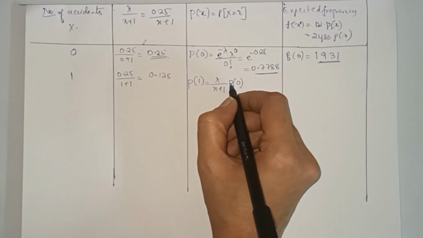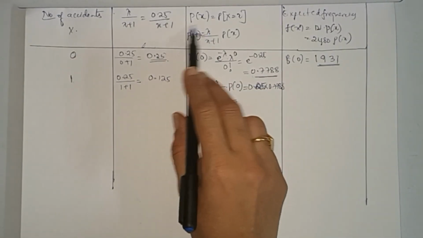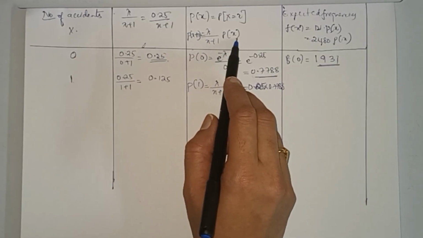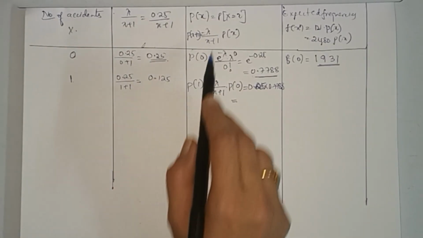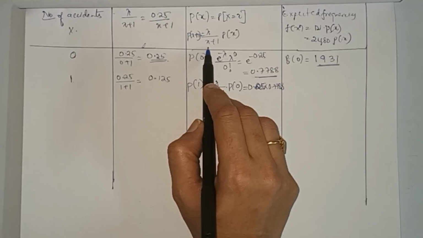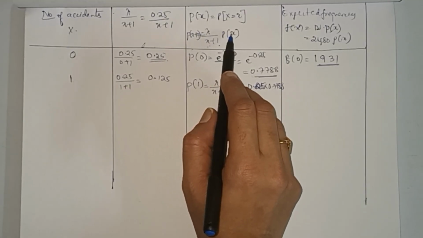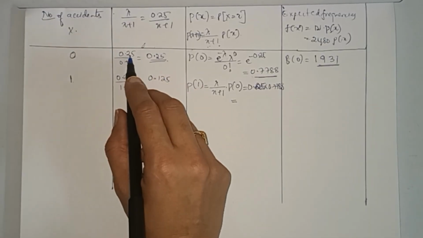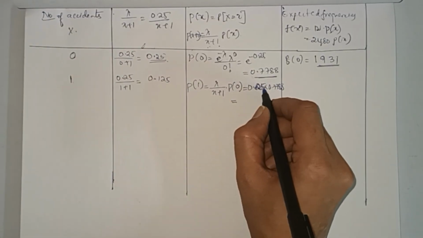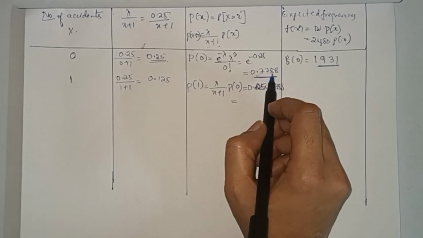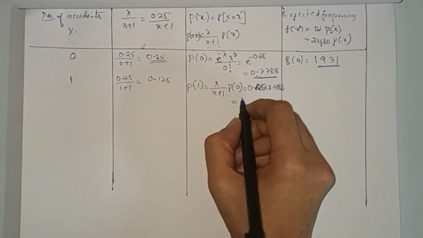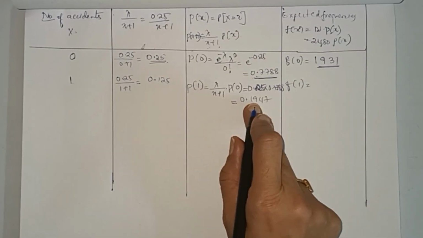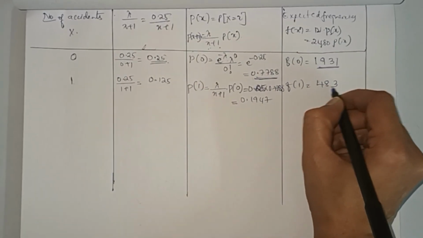Correct? Now this was the recurrence relation. The recurrence relation is P of x plus 1 equal to lambda by x plus 1 into P of x. Now to get P of 1, I need lambda by 0 plus 1 into P of 0. So what is lambda by 0 plus 1? That is this value, 0.25. So 0.25 into P of 0, 0.7788, gives you 0.1947. So f of 1 equals n into this value, which comes out to be 483.